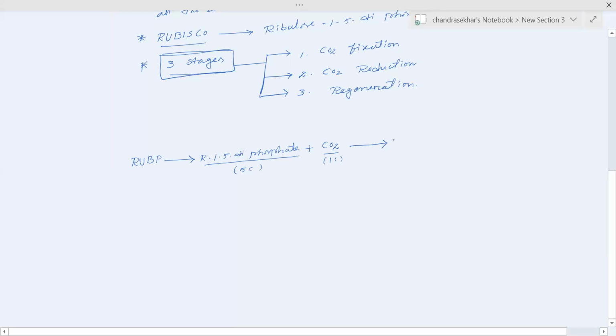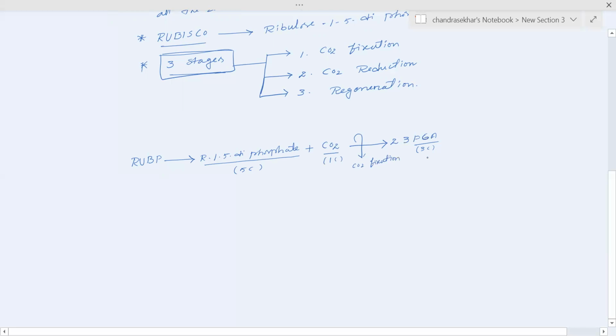And it forms two molecules of 3-phosphoglyceric acid. Each phosphoglyceric acid has 3 carbons. So this is the first step of the dark reactions, called CO2 fixation.